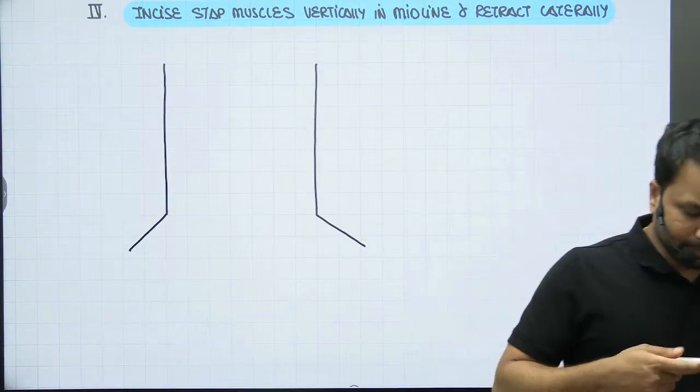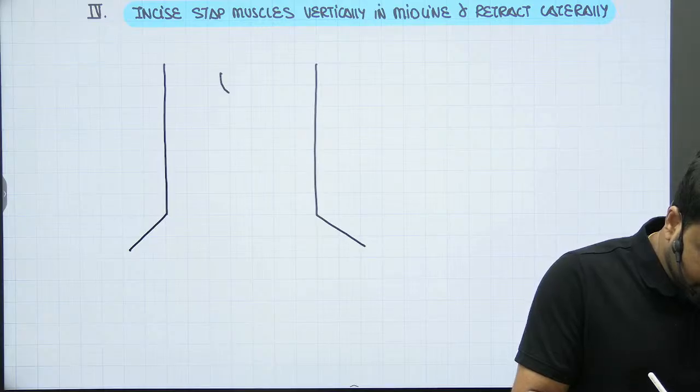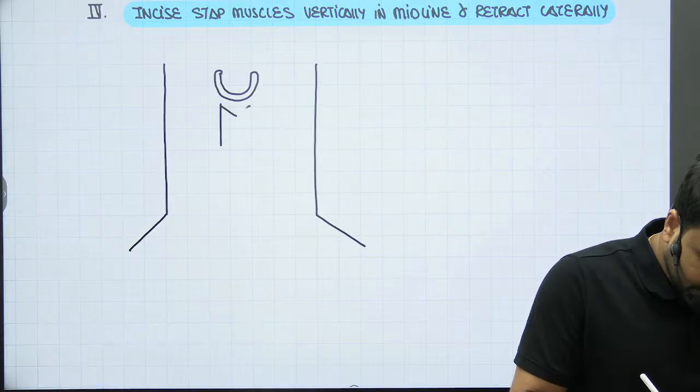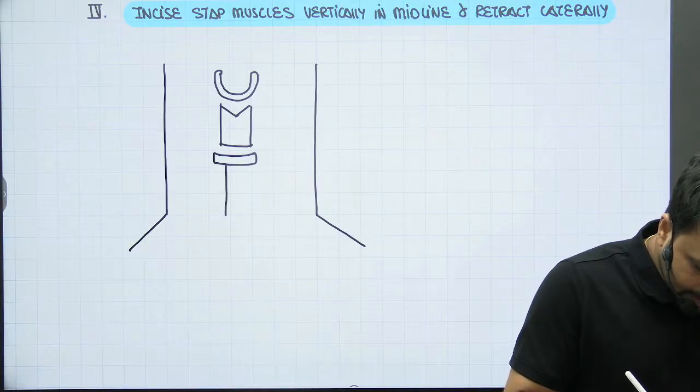Now, what are the strap muscles? In order to understand the strap muscles, you have to understand the same concept here. This happens to be the hyoid bone that you have. Then you have the thyroid cartilage. This happens to be the cricoid cartilage. This happens to be the trachea.